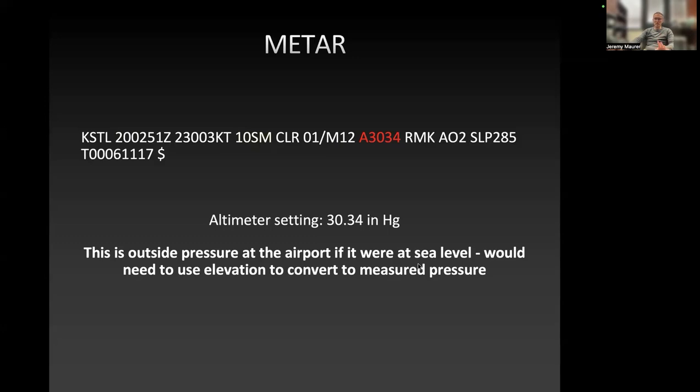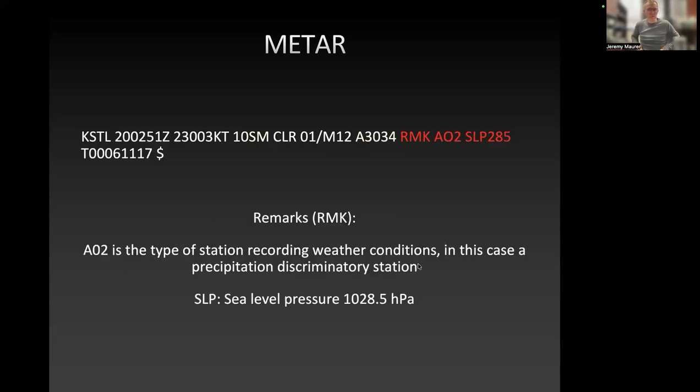Just keep in mind, this is pressure at sea level at this location. RMK stands for remarks. And so here we just have a couple of random remarks. A02 is the type of station recording the weather conditions. In this case, a precipitation discriminatory station, so this station can discriminate between snow and rain. And then SLP is sea level pressure.